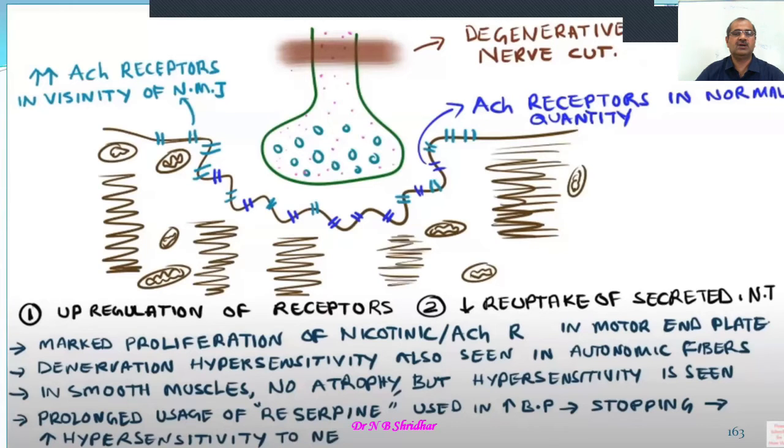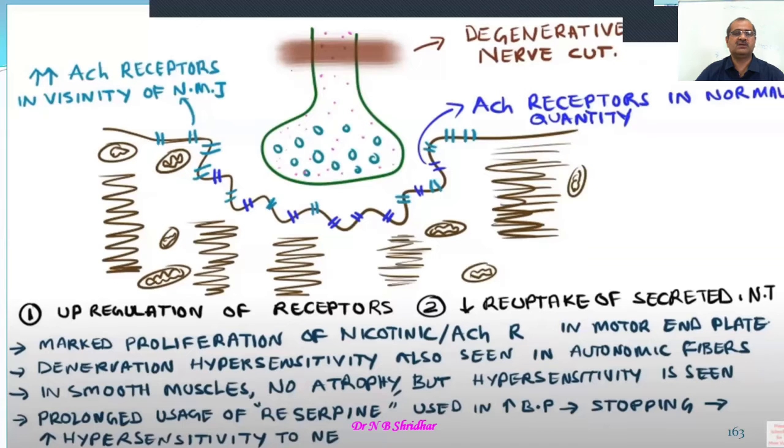And the prolonged usage of reserpine, which is also a neuronal uptake depleter, is used in increased BP condition and stops the hypersensitivity to norepinephrine. Especially, reserpine is used as an antihypertensive drug in a case of increased blood pressure, and it is going to deplete the norepinephrine whenever it is released.